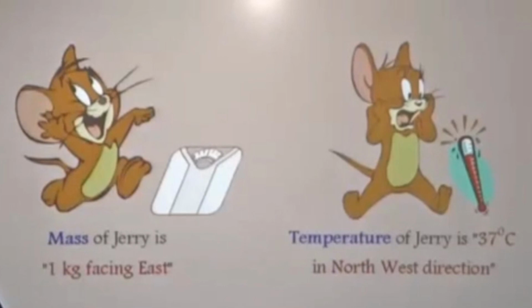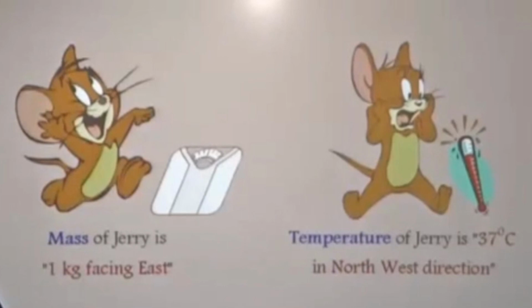And see, they had mentioned mass of Jerry is 1 kilogram facing east. And then see about the temperature. Temperature of Jerry is 37 degrees Celsius in the northwest direction. Children, if you are measuring your temperature with a thermometer in the northwest direction, northeast direction, west, south, in any other direction, you will measure the same temperature. The temperature won't change.